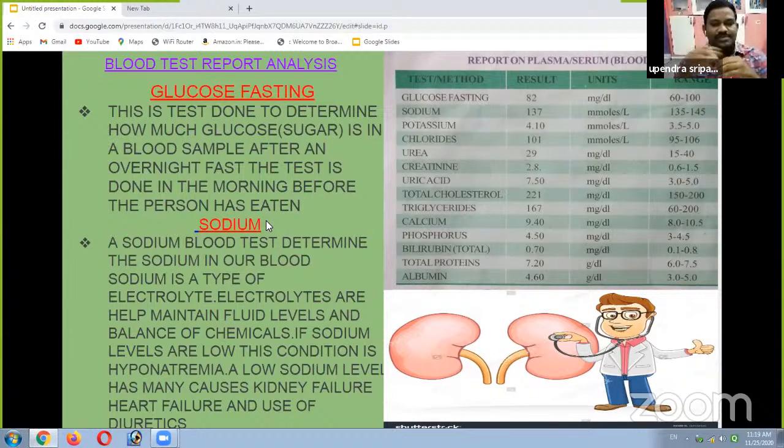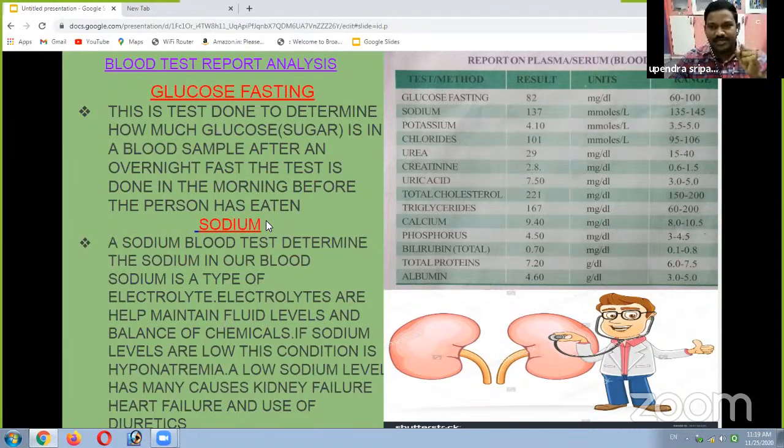If sodium levels are low, the condition is known as hyponatremia. If the sodium level is higher than the normal range, it causes hypernatremia. It is a disease. Low sodium is also a disease. Low sodium level has many causes, such as kidney failure, heart failure, and diuretic use.